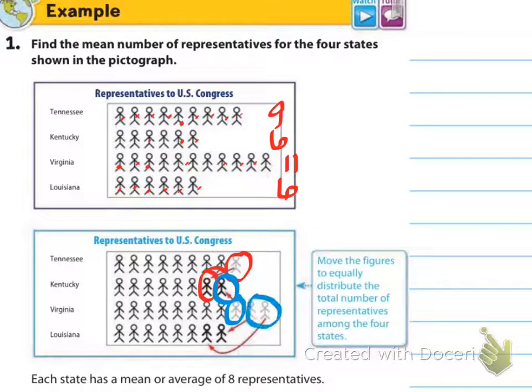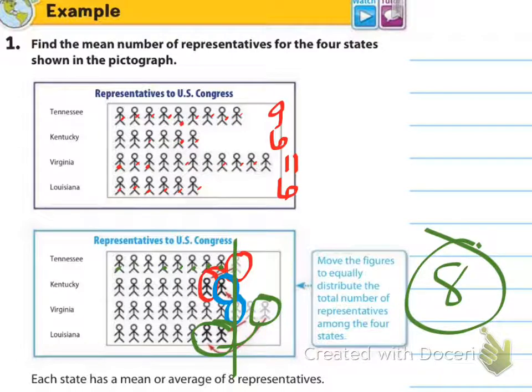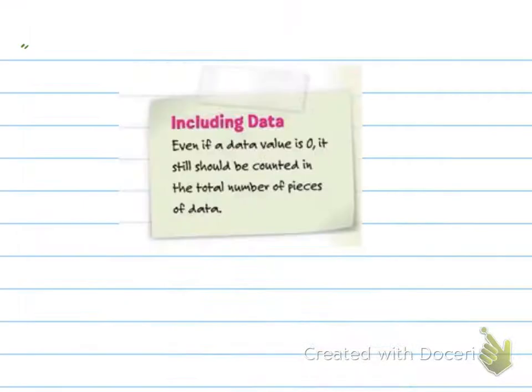And then we can take 2 of these guys and move them right here. And so then we're all going to be at 1, 2, 3, 4, 5, 6, 7, 8 representatives. Again, that's just the average. That's not really saying that now Kentucky has 8 representatives. They still only have 6, and same with Louisiana. But if we're trying to find the mean average, then we're going to try and make them all similar. And so 8 is that magic number, 8 representatives. And that's just a pictograph to be able to see what that looks like.